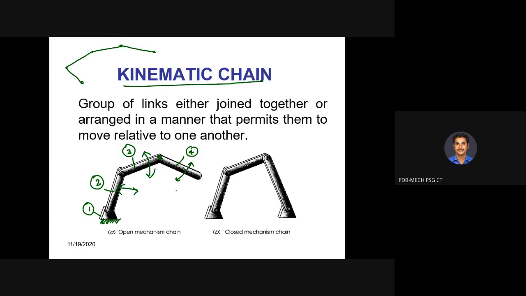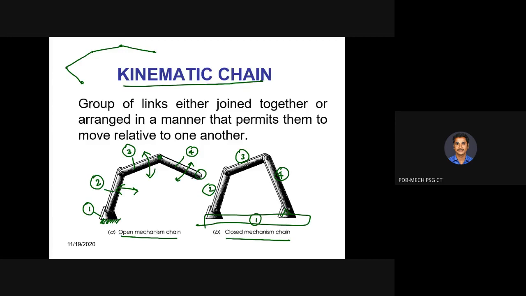We call it open kinematic chain and closed kinematic chain. Assume we have 4 links: link 1 is the frame, then 2, 3, 4. The fourth link is connected once again to the frame, so the entire surface is the frame. If link 4 is brought back and connected once again with the frame, that is a closed kinematic chain.